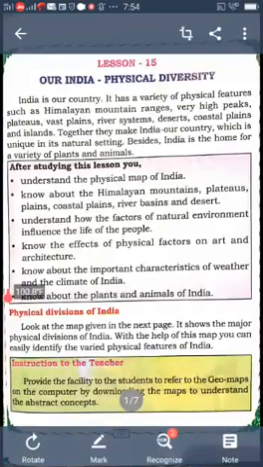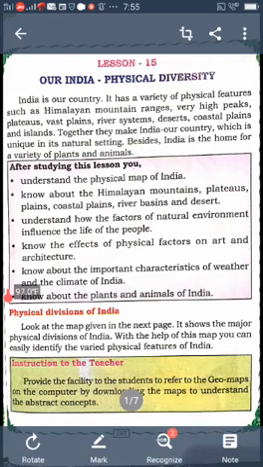Today I am going to continue lesson number 15, that is our India physical diversity. In the previous class we learned about the two physical divisions of India, the northern mountains and plains. Today we learn about the coastal plains and peninsular plateau.